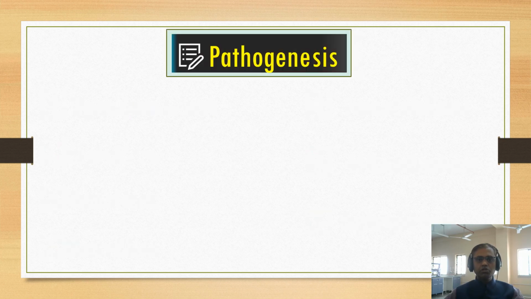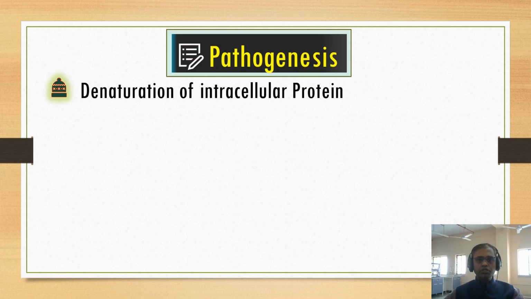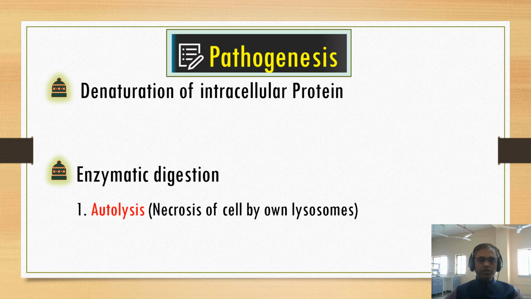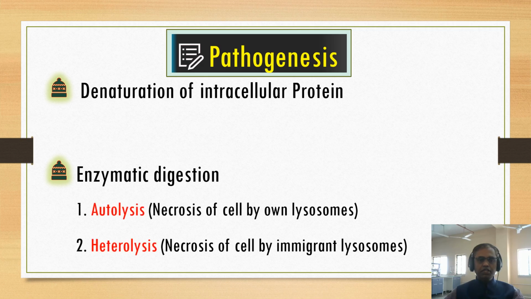Now let us study the pathogenesis. There are two types of pathogenesis that lead to necrosis. Number one is denaturation of intracellular protein. Next is enzymatic digestion. For better understanding, enzymatic digestion is divided into two types: autolysis and heterolysis. Autolysis means necrosis of the cell by its own lysosomes.